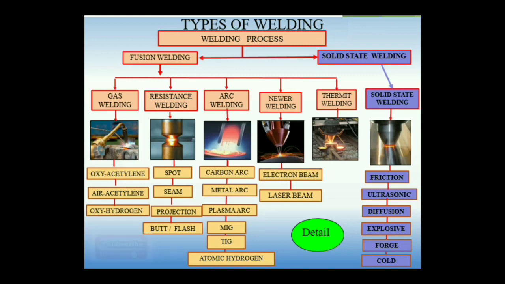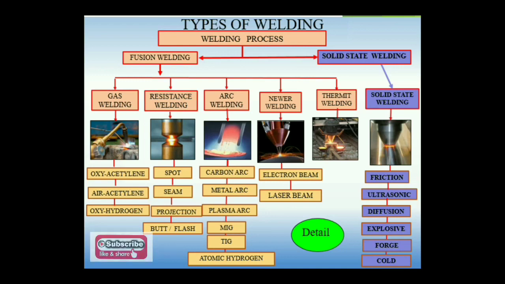So all these different combinations of gases, oxygen acetylene, air acetylene and oxygen hydrogen, generate a higher temperature flame, which is used to make a fusion of base metal as well as parent metal, and the metal joining process, or you can say the welding process, is carried out. So those three categories are in the form of gas welding process.